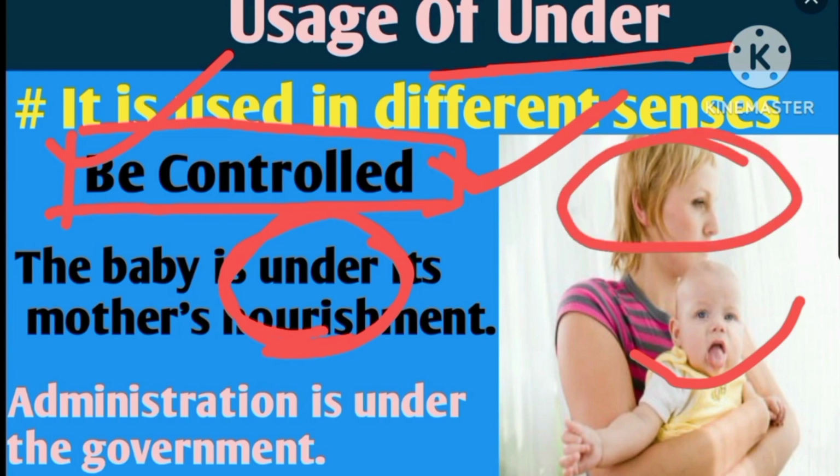Let's look at the other example. Administration is under the government. That means administration is controlled by the government. So you can say under conveys the meaning be controlled. Next, move on to the next slide.